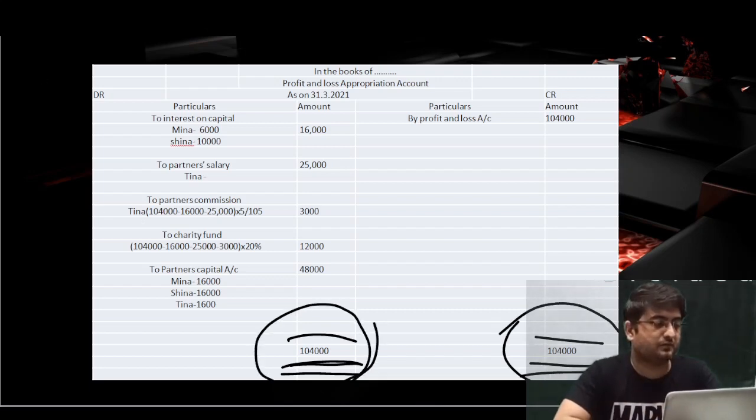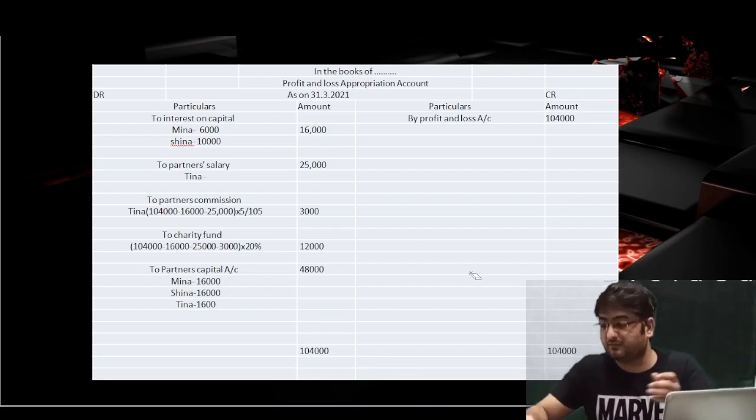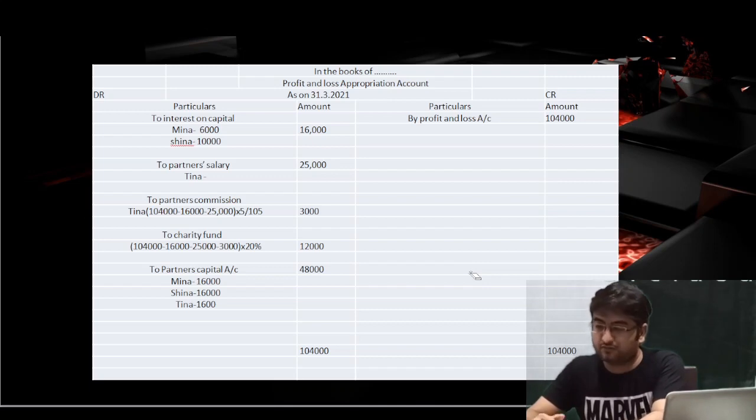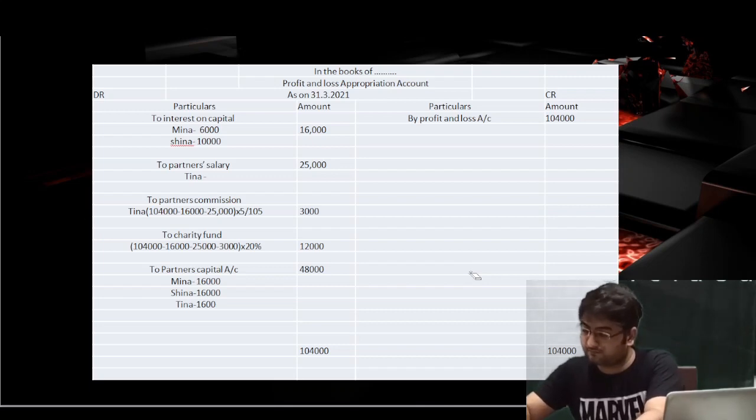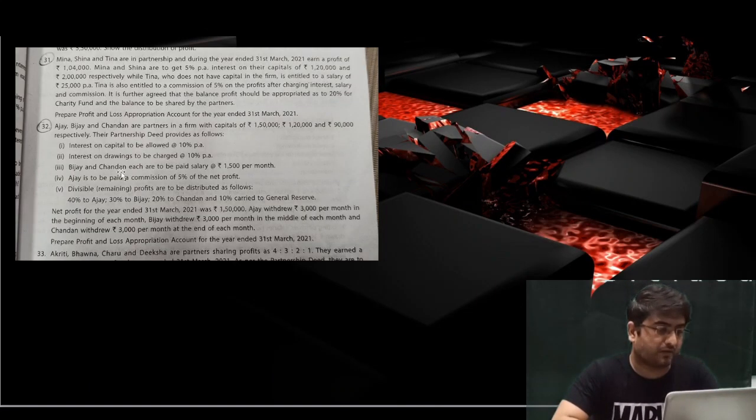Okay. So now moving further, those who want can take a screenshot of this question. This was a simple one. Now we'll move on to the next question. So let me check the answers from the book as well. This question was number 31. Fine. We have got 16,000 for all the partners. Now what next? We have question number 32. So we'll solve this question as well.